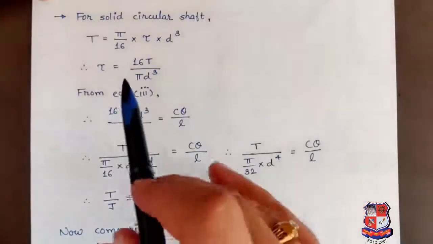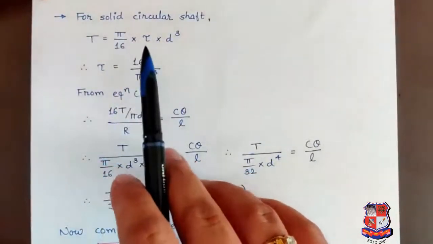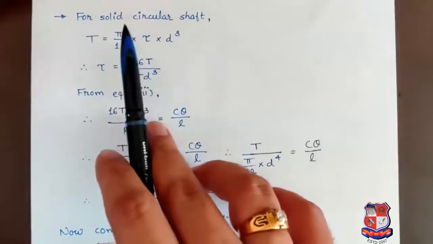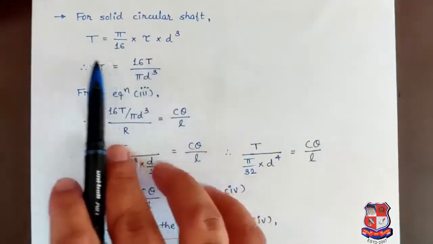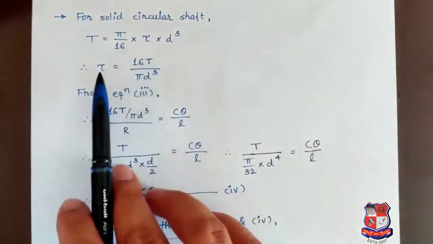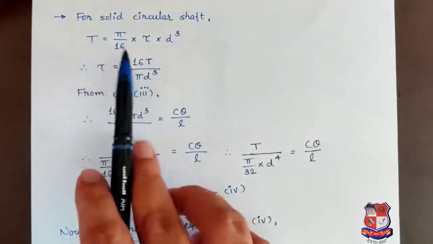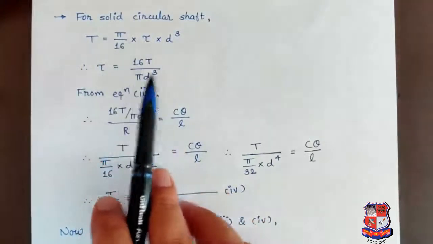Now for a solid circular shaft, we know the equation of torque, that is T is equal to pi by 16 into tau into d cube. So by rearranging this equation, we will get tau is equal to 16 into T divided by pi d cube.